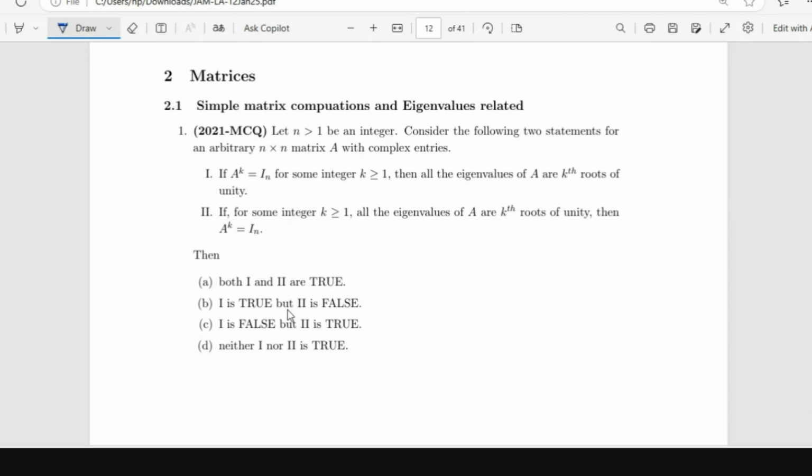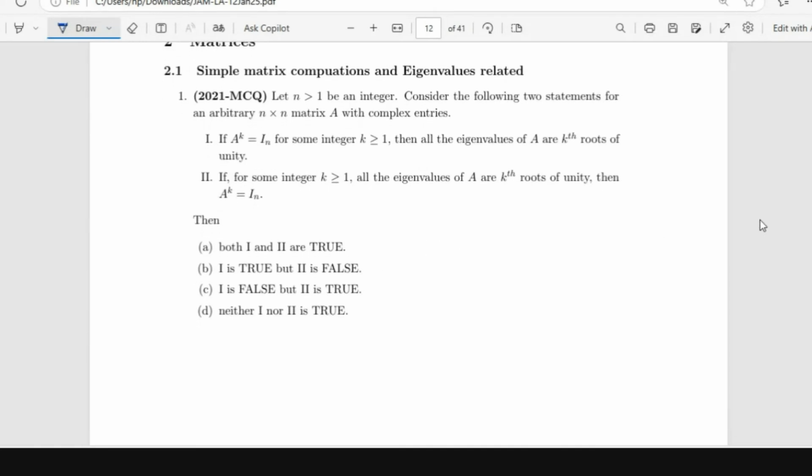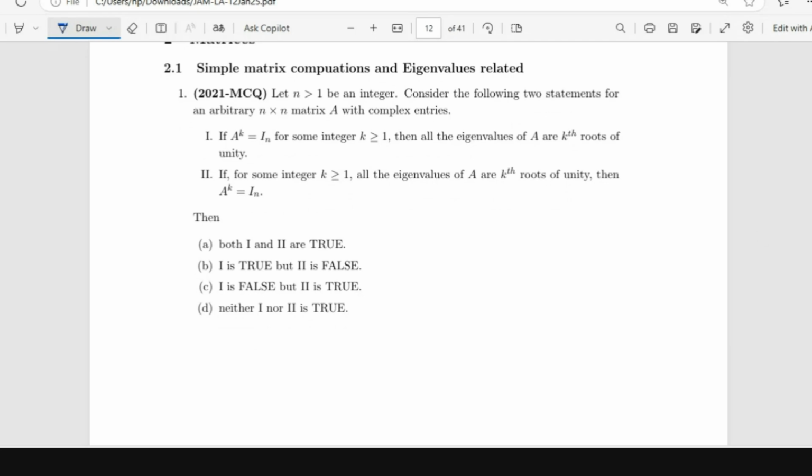You have to try to understand both the statements and then solve both. Only then you will be able to answer such questions. There are questions where you can eliminate the options and then get the right answer. But then in this case, you cannot do that. You have to know everything about both the options. Only then you can answer this question. And on top of that, MCQ has negative marking also. So you have to...